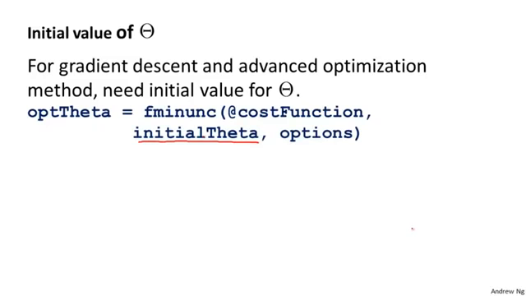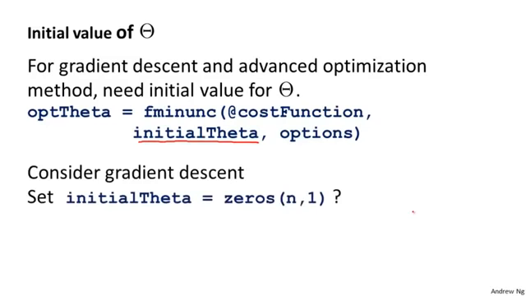Now, let's consider gradient descent. For that, we also need to initialize theta to something, and then we can slowly take steps that go downhill using gradient descent to minimize the function J of theta. So what can we set the initial value of theta to? Is it possible to set the initial value of theta to the vector of all zeros? Whereas this worked okay when we were using logistic regression, initializing all of your parameters to 0 actually does not work when you're training a neural network.